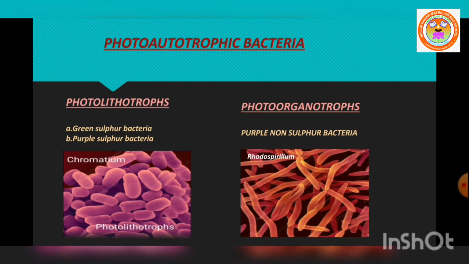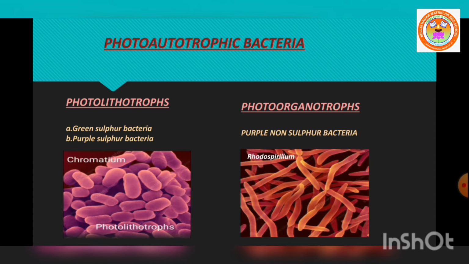Now photoautotrophic bacteria are further divided into two types, photolithotrophs and photoorganotrophs, based on the hydrogen donor. What is photolithotrophs? In photolithotrophs, the hydrogen donor is an inorganic substance. For example, green sulfur bacteria and purple sulfur bacteria.